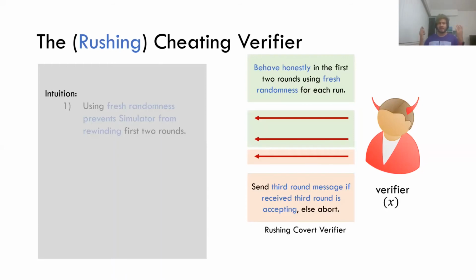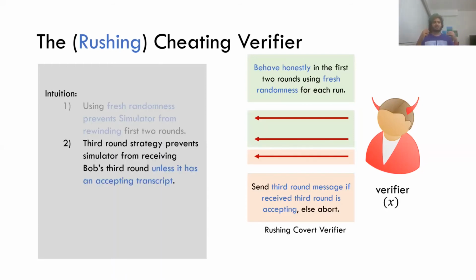So why does this help in preventing the simulator from rewinding? It's because for the simulator to even receive Bob's third round message, it must have an accepting third round message. Right? And if the simulator already has an accepting third round message, it doesn't need Bob's third round message. So we said, okay, it's not learning anything useful in the first two rounds, and it's not even getting the third round message. Obviously, the simulator can't learn anything.